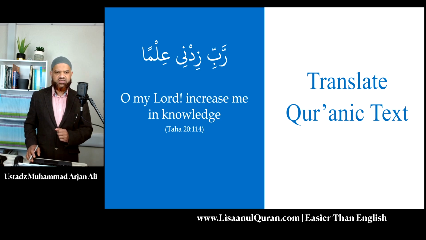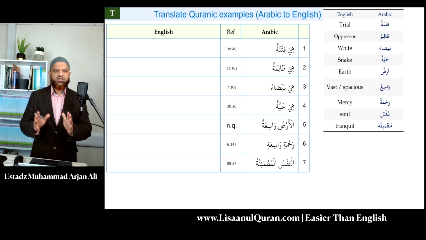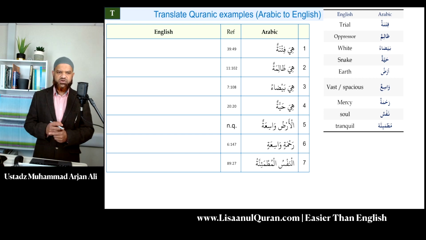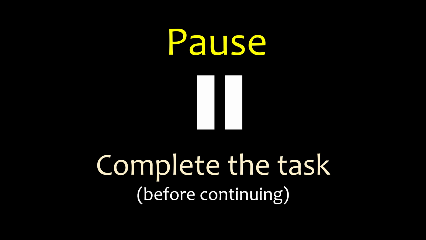So let's look at these pieces of text from the Quran. You have a set here, 7 of them. I could have given you a lot more, but I want to keep it short, inshallah. So look at these 7 structures, try to identify what's going on there, inshallah, and translate correctly using the vocabulary on the right hand side. Pause the video, complete the task before continuing.